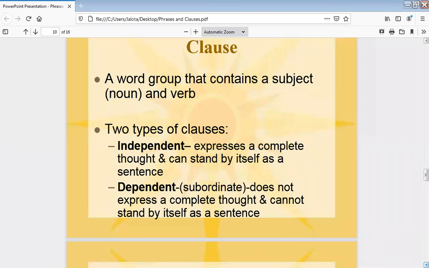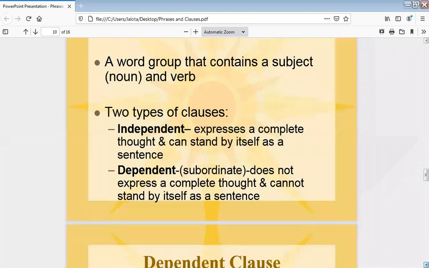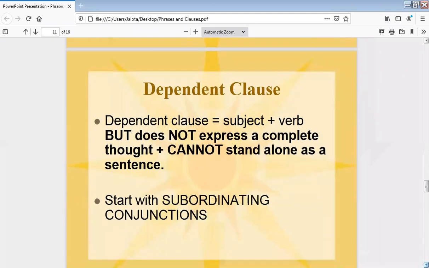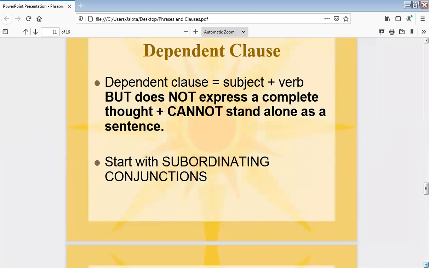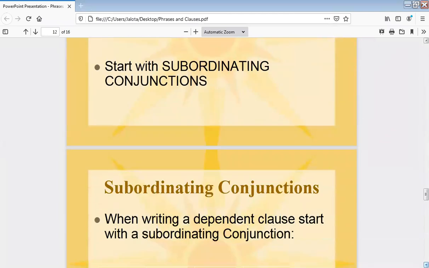Now, dependent clause. Why dependent or subordinate? In other words, a subordinate clause, because it subordinates the principal clause. Subordinate means to support. When it modifies the principal clause, in the sense that it is working as an adjective, adverb or noun. Again, the same kind we will do for clauses. These subordinate clauses will be adjective, adverb, or noun clauses. A dependent or subordinate clause has subject and verb, but does not express a complete thought and cannot stand alone as a sentence. And they start with a subordinating conjunction.